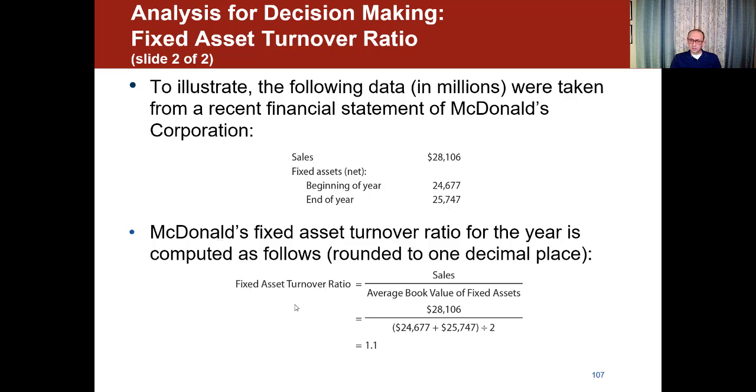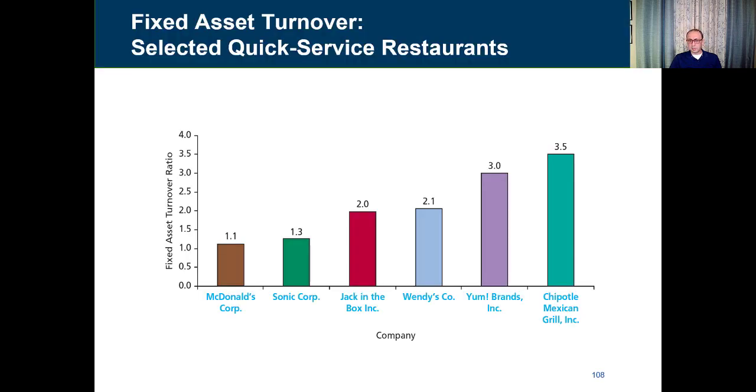So to calculate the fixed asset turnover ratio, we get the sales, which is the 28,106, divided by the beginning fixed asset plus ending divided by 2. And if we do the math, it would turn out to be 1.1. I think this number is a little bit low compared to other companies based on the coming slide here. You can see that we are comparing businesses in the same industry. So we have McDonald's, we have Sonic, we have Jack in the Box, we have Wendy's, we have Yum Brands, and we have Chipotle. So you can see that Chipotle is the highest.